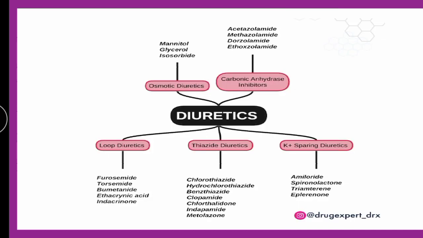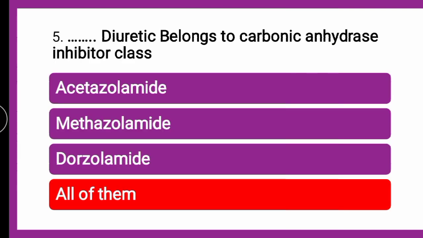The explanation is, if you will see, the weak diuretics are further subclassified into osmotic diuretics, non-electrolytes, xanthine derivatives, and carbonic anhydrase inhibitors. The carbonic anhydrase inhibitors are acetazolamide, methazolamide, dorzolamide, and ethoxyzolamide. So the correct answer is, it is all of them.